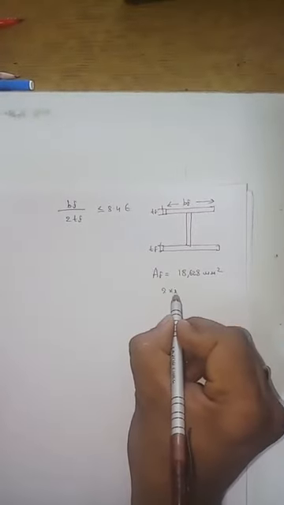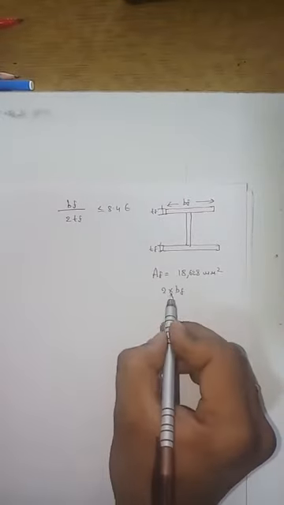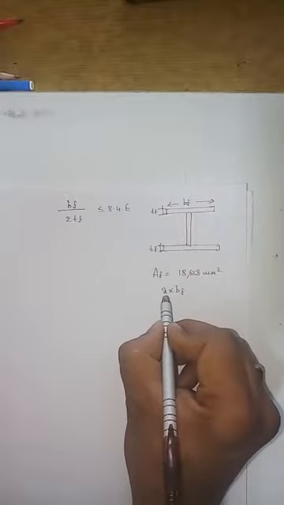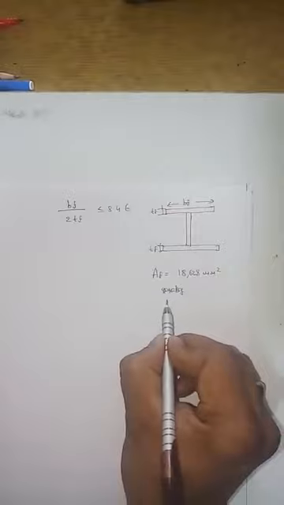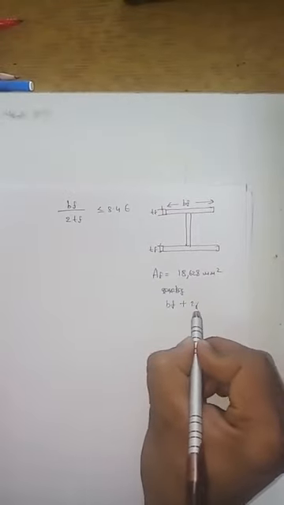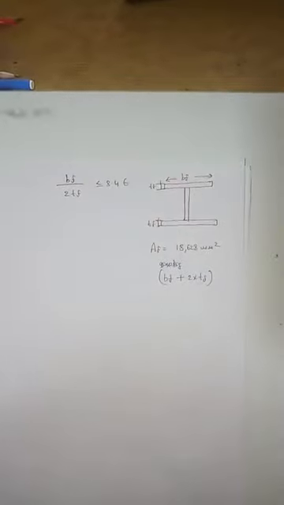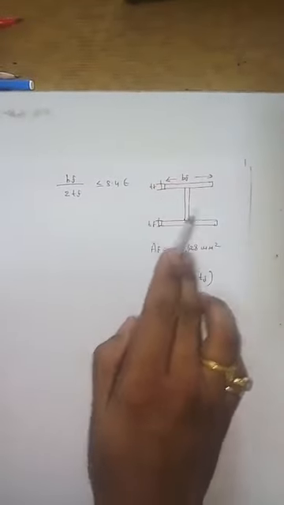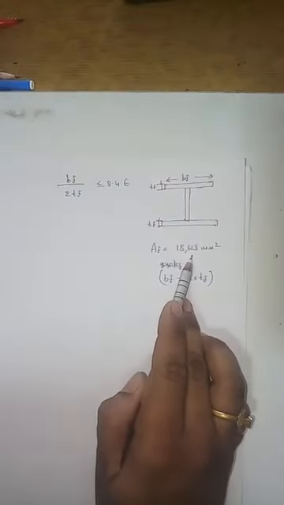This area is nothing but 2 times of bf plus 2 times of tf, because width of the flange and 2 thicknesses. So this area should be 18,628, isn't it? So this is how I need to conclude.